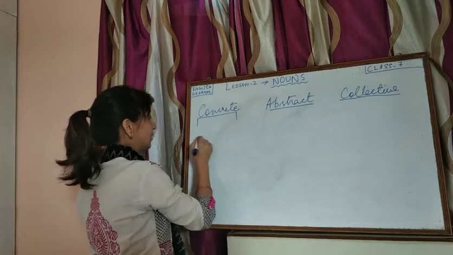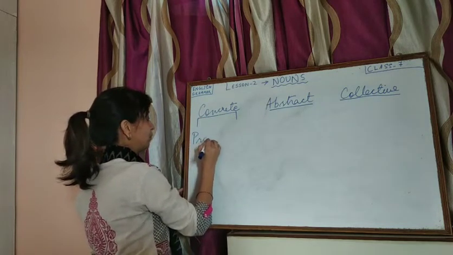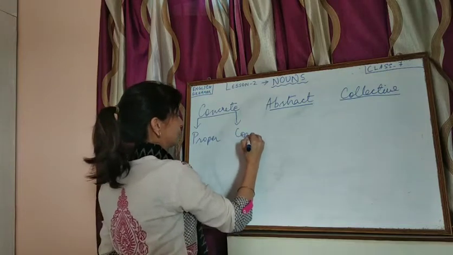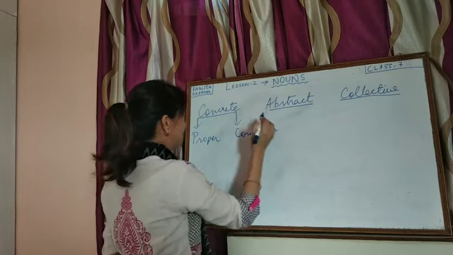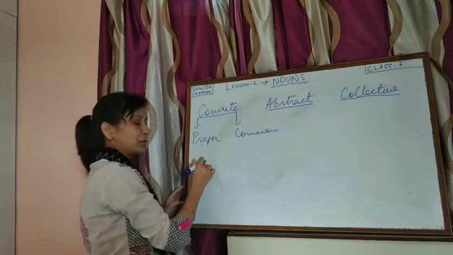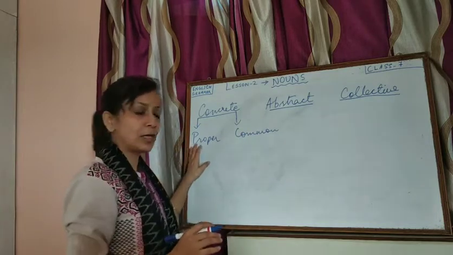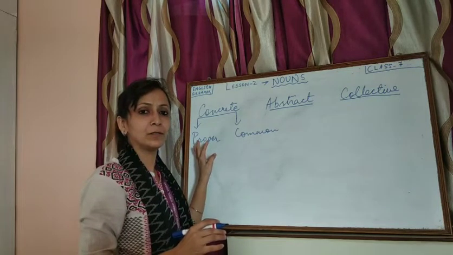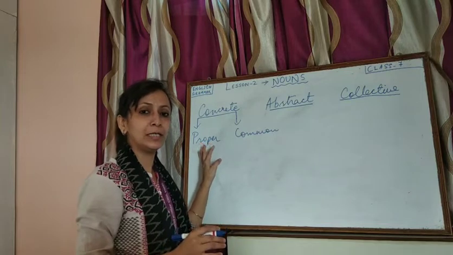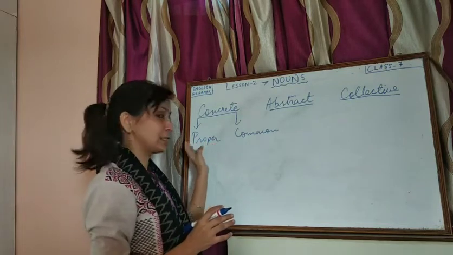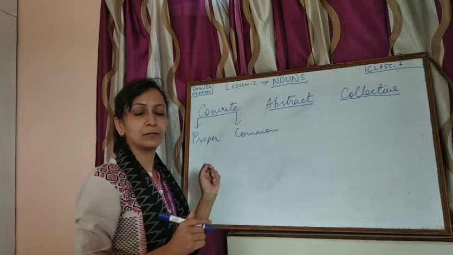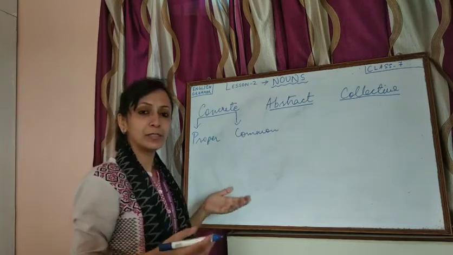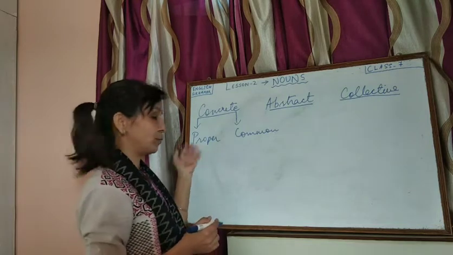The first type of concrete noun is proper and the second is common noun. We have done this before in our previous classes. Proper noun means the name of a person or place or thing in specific. A person's name, like Rahul, comes under proper noun. A country's name like India, US comes under proper noun.